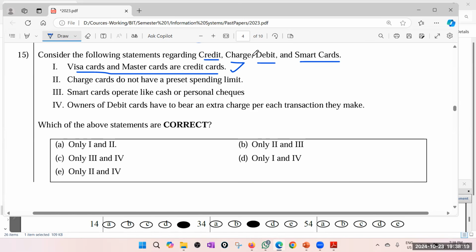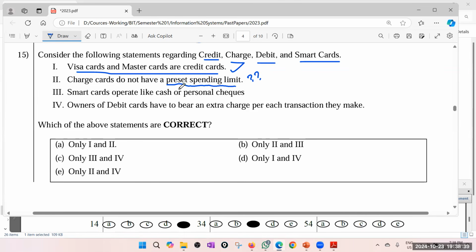I'm not very sure about what a charge card is. I think probably you charge it and then use it like a prepaid. But in that case, you must have a preset spending limit. That must be your charge amount, right? I'm not very sure about this.